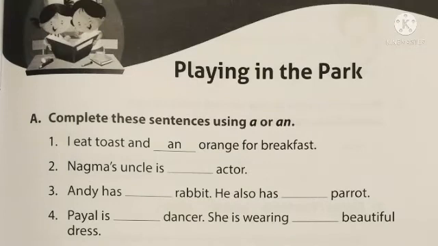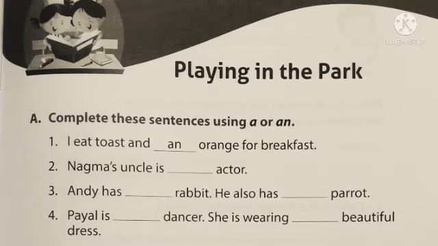So today let us discuss the workbook, page number 13 and 14 in connection with this chapter. So let us discuss that one now. Lesson 7, Playing in the Park. The first exercise A. Complete the sentences using a or an. Here they are given 4 sentences. I will read one by one.